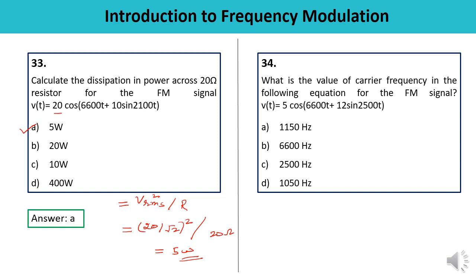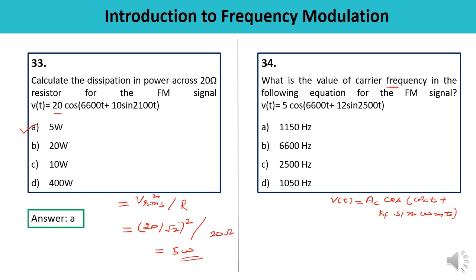Question number 34 is, what is the value of carrier frequency in the following equation? The equation has been given to you. See, a standard FM signal can be represented as v(t) equal to Ac cos of the first term omega c t. Omega c is 2 pi fc t. Second term is kf or mf into sine omega m t.